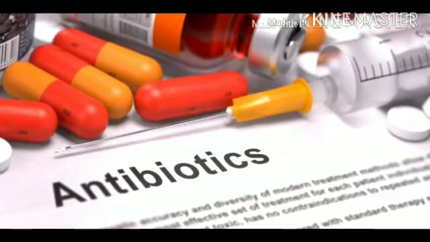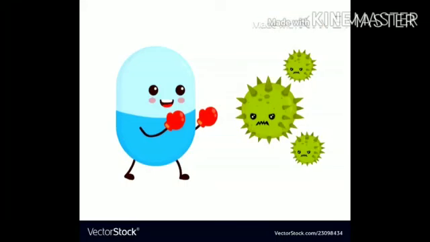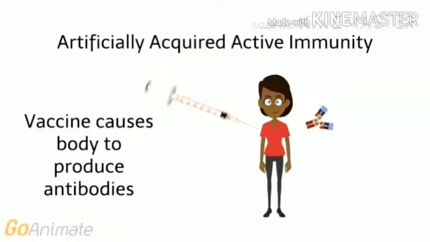Antibiotics are nothing but carbon compounds obtained from some bacteria or fungi that help us destroy or prevent the growth of harmful microorganisms. Initially, the microorganism, which is usually a bacteria or fungi, is inserted into your body, and it produces the antibodies that help you fight the harmful bacteria or fungi or any other microorganisms. Now, how is this antibody inserted into you? Yes, it is done by giving you vaccinations.